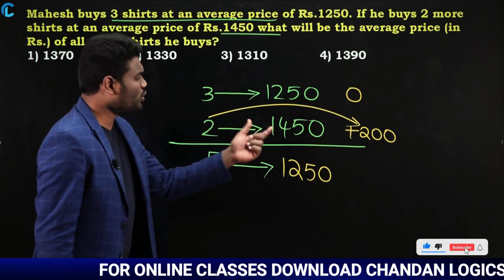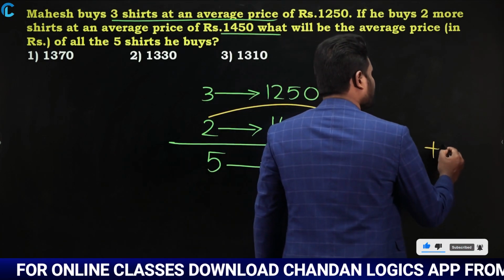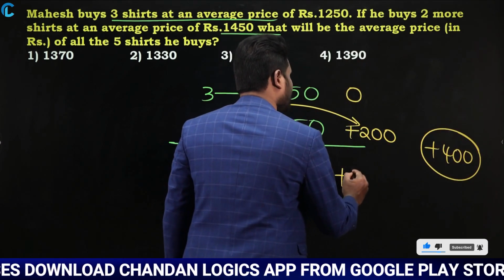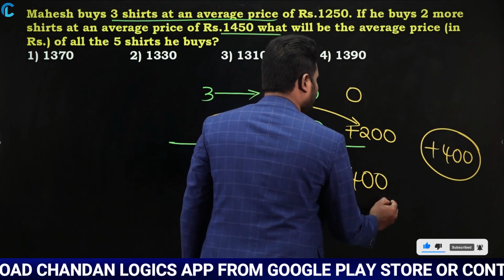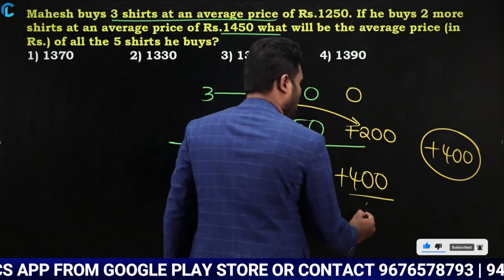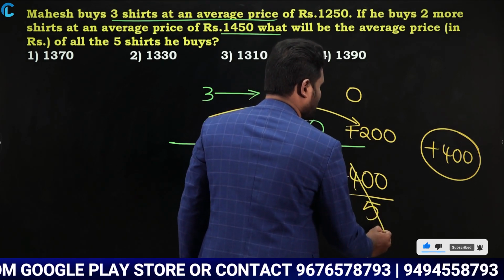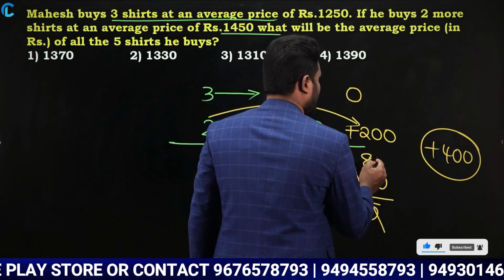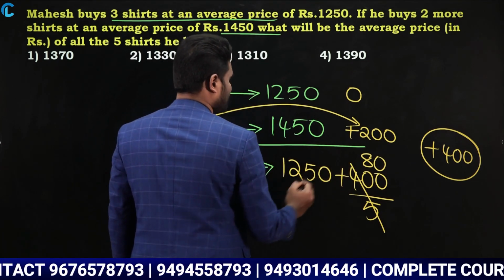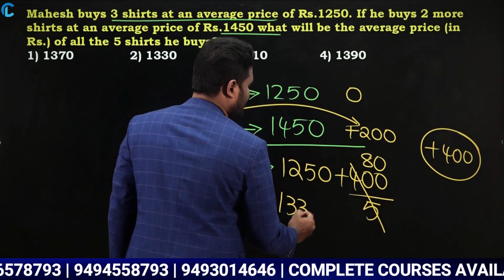Yes or no? So 2 into 200, it is going to be 400 extra. Yes or no? Now this 400 has to be distributed for all. So all means all are like how many? All are like 5. So you need to distribute for all the 5. When you are going to distribute, 400 by 5 is going to be 80. So new average is going to be 1250 plus 80, that is nothing but 1330.